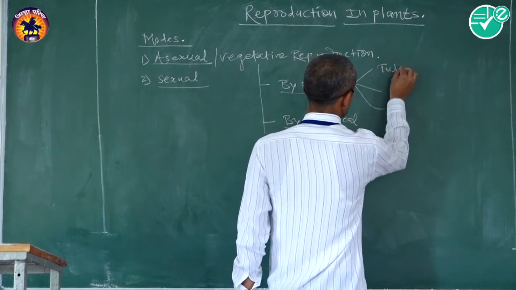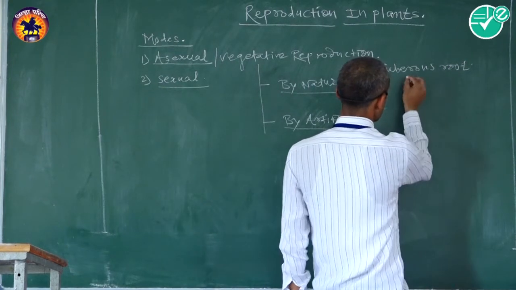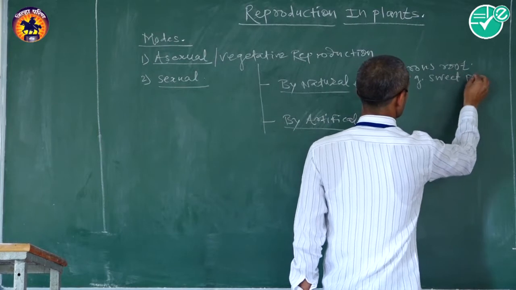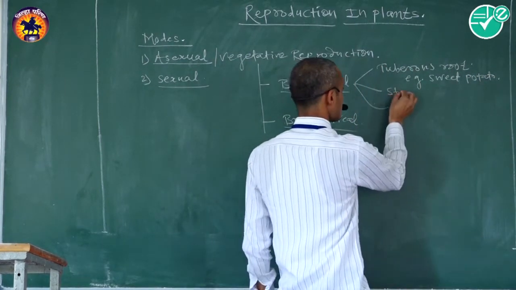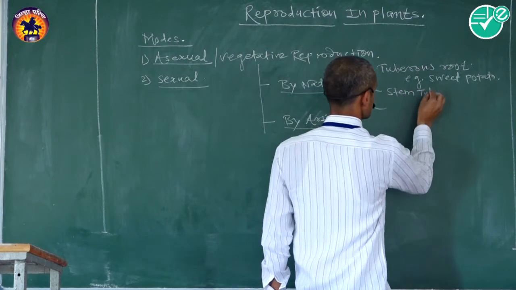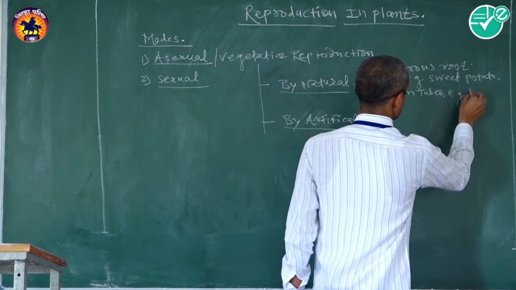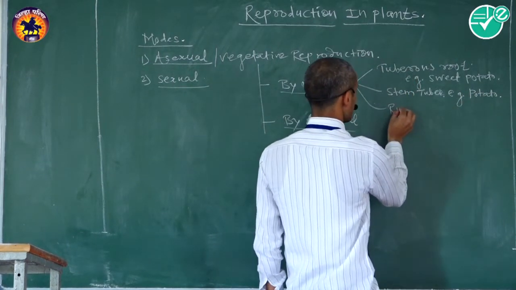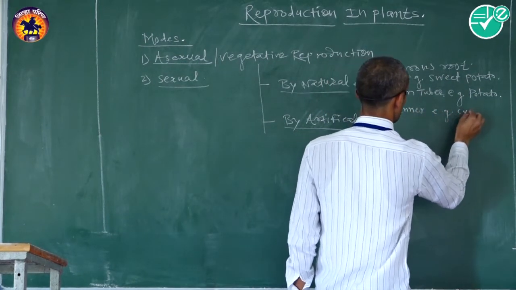Tuberous root, for example sweet potato. Second one is stem tuber, for example potato. Third one is runners, for example cynodon grass.